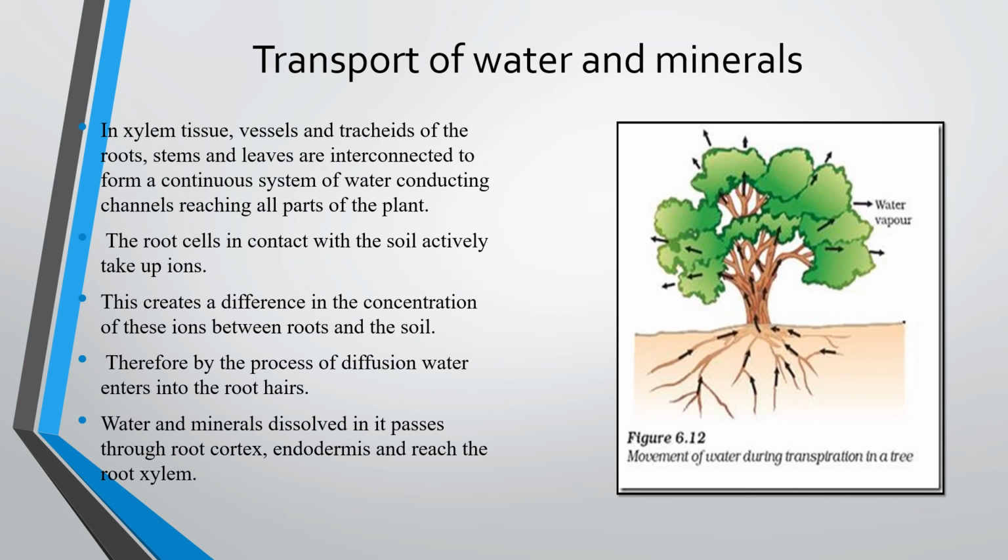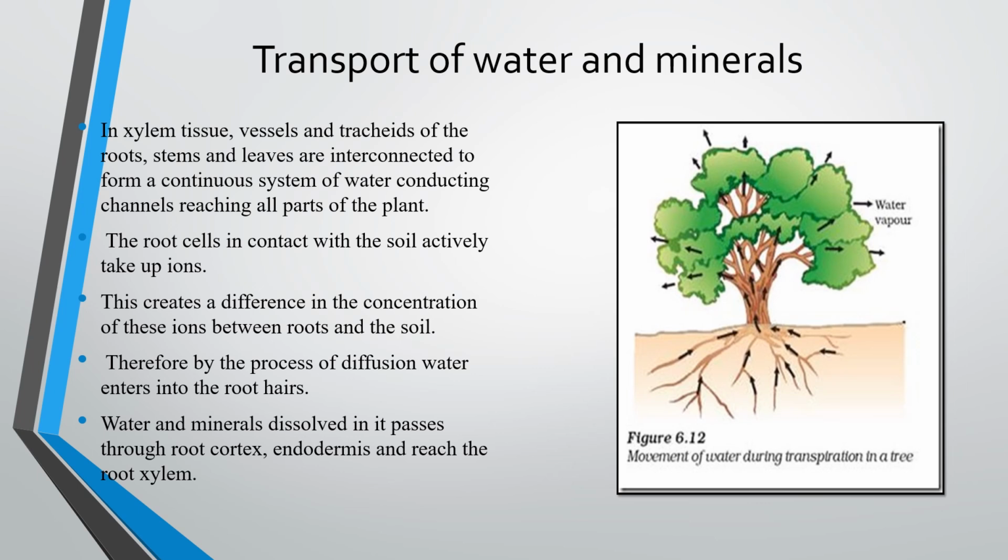The root cells in contact with the soil actively take up ions, that is minerals, along with water. Then there is a concentration difference between the root and the soil.